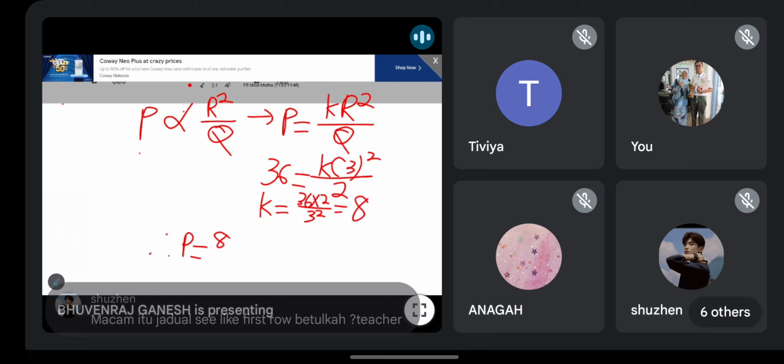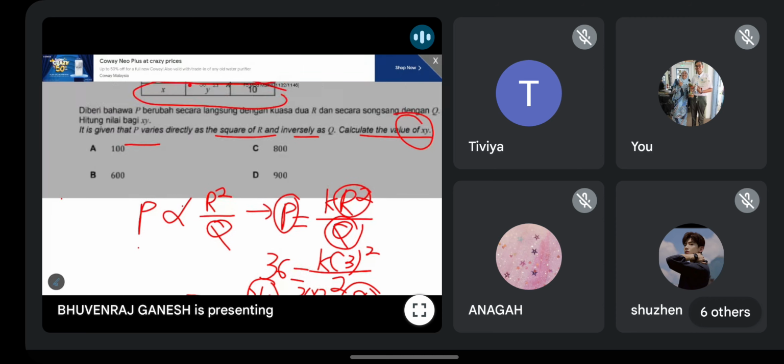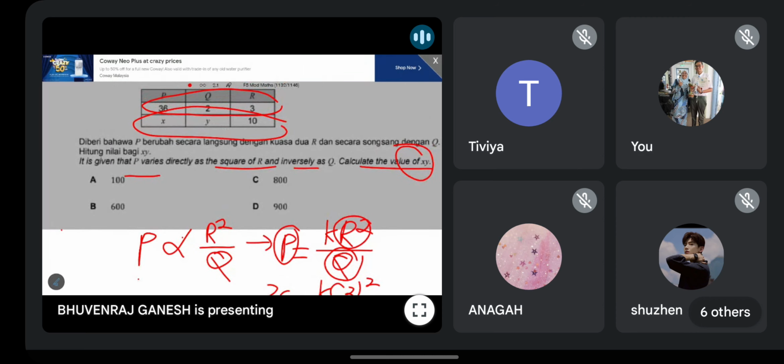Macam itu jadual C, like first row, betul kah teacher? Yes, correct. You must start with the row which has all the info, because we always want to find the K value first. Kita nak cari nilai K dulu. To find K, we must have P, R and Q. Then only we can find K. That is why we use the first row, because for P, R, Q we have all the values.